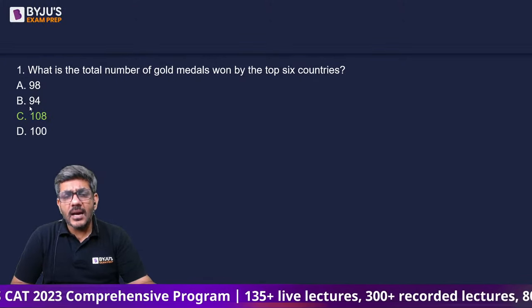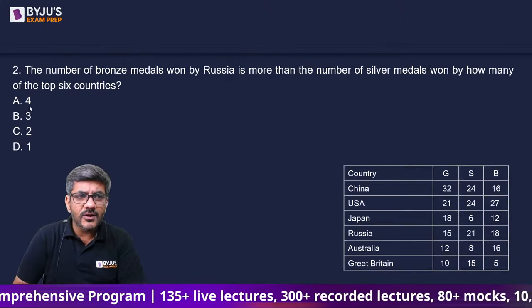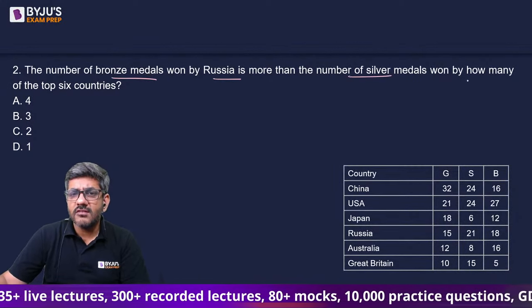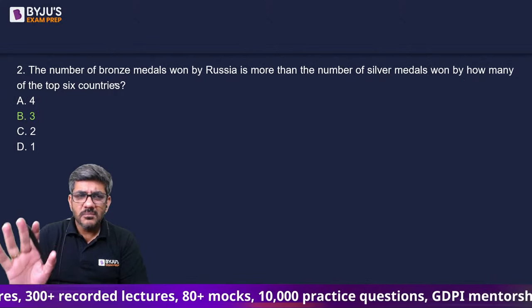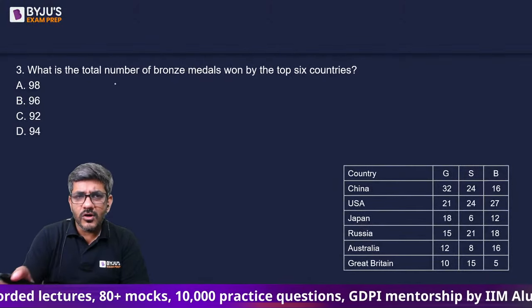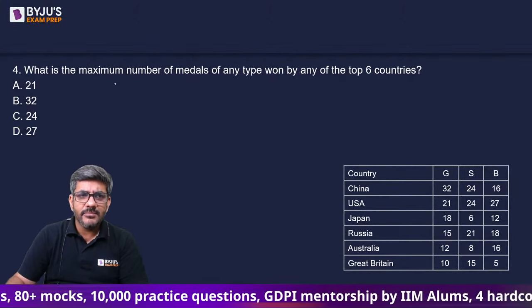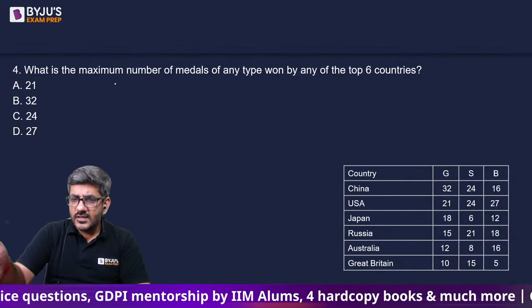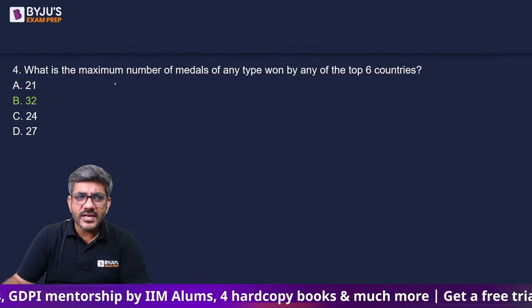वैसे तो मेरे ख्याल से आप लोग भी खुद से कर लेंगे, कुछ ज्यादा इसमें कराने का होता नहीं है. The number of bronze medals won by Russia is more than number of silver medals won by how many countries? Please do that. What is the number of bronze medals won by 6? Add कर लीजिएगा, please do that. What is the maximum number of medals of any type won by any of the six? जो सबसे बड़ा नंबर आपको दिख ही रहा है, चाइना का 32 है.